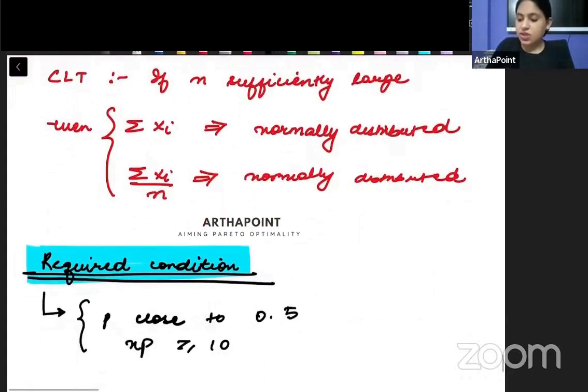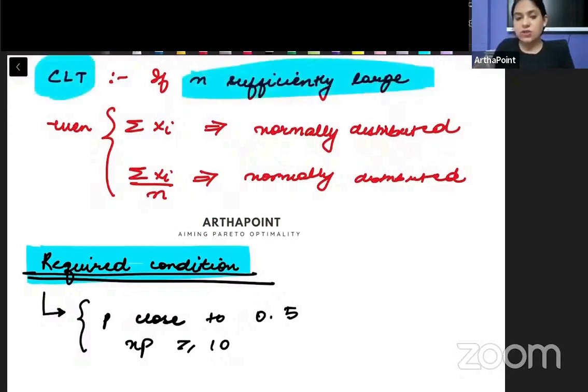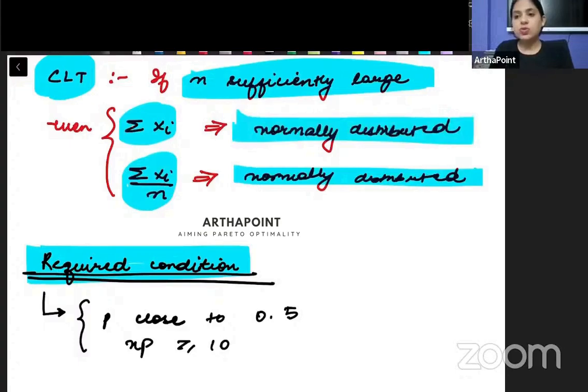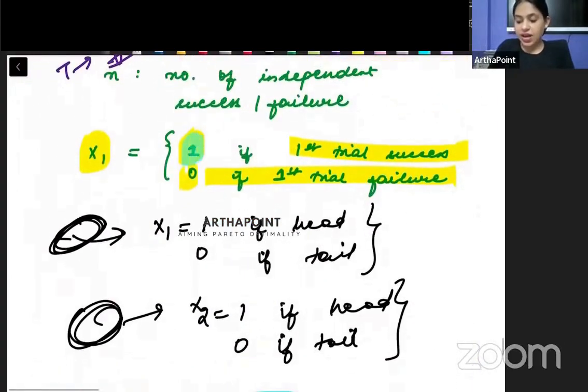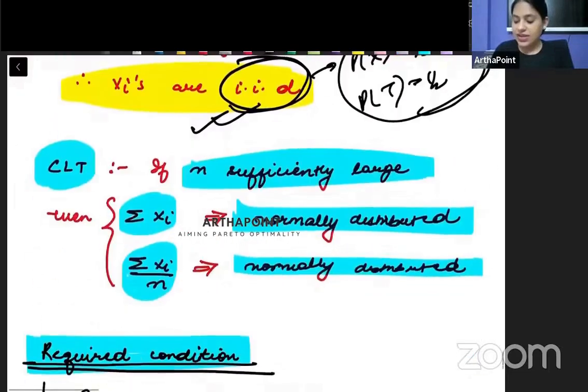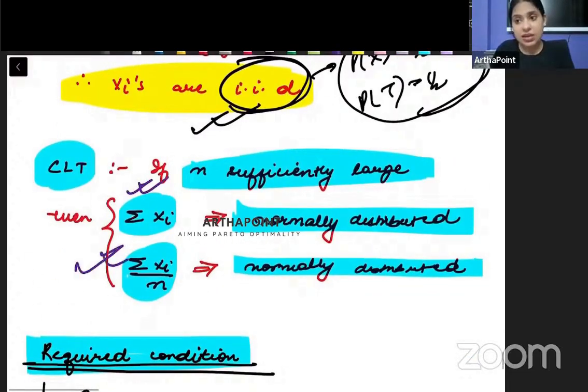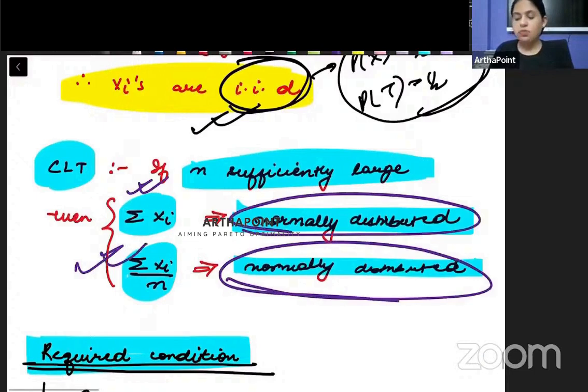Now in this case, beta, the central limit theorem says that if n is large enough, if our sample size is large enough, then the summation of xi's and the mean of xi will be normally distributed. Each of our exercises was an event of whether head is coming or tail is coming. If we take the sum or the mean of these, then they will be normally distributed. So this is one of the applications of the central limit theorem.